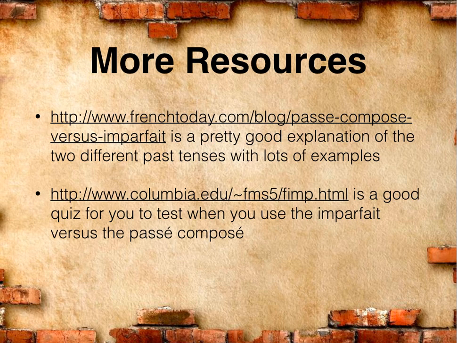And then your second link there, from Columbia College. This is actually not a description. It's not going to explain anything to you. But this is a really quick, fun, easy, good online quiz where it's giving you a sentence and then you have three choices. You have the imparfait form, the passé composé form, and the présent.